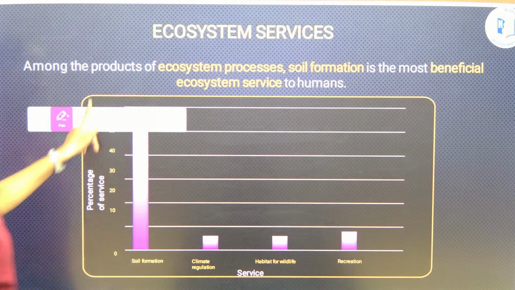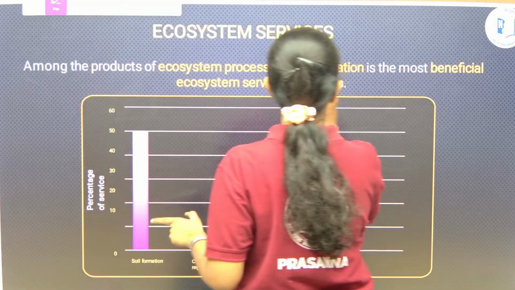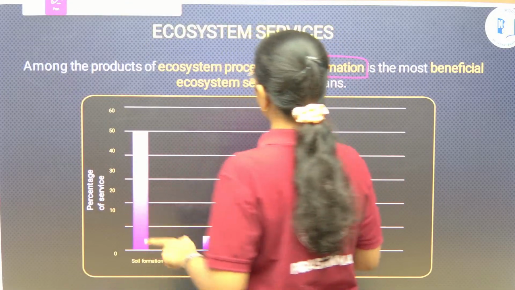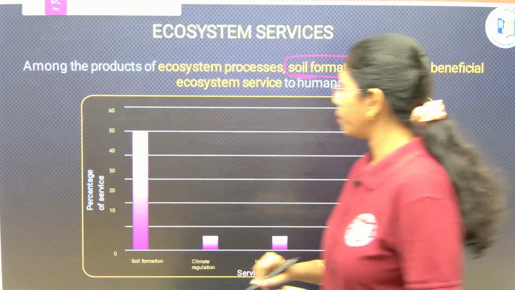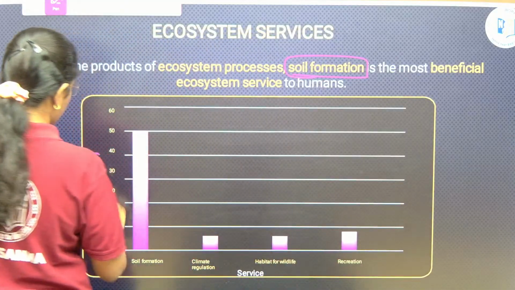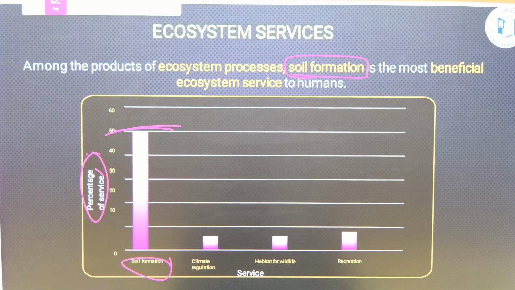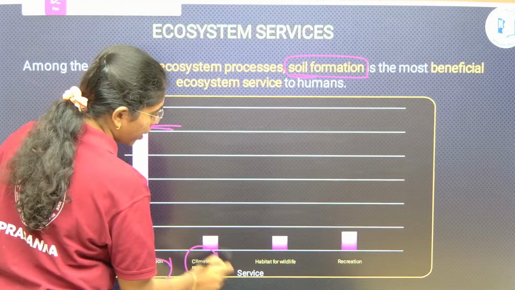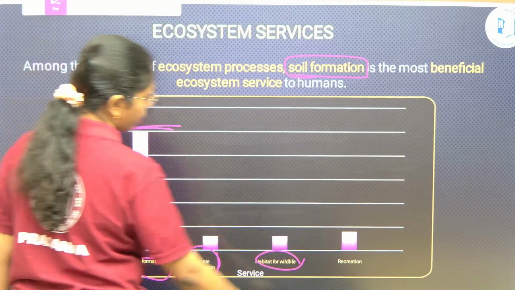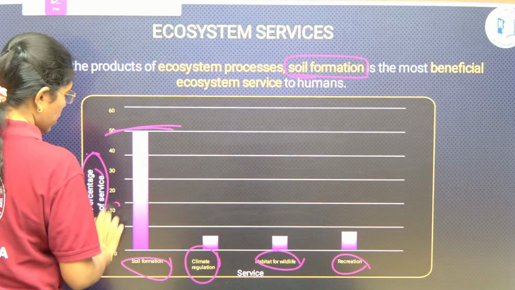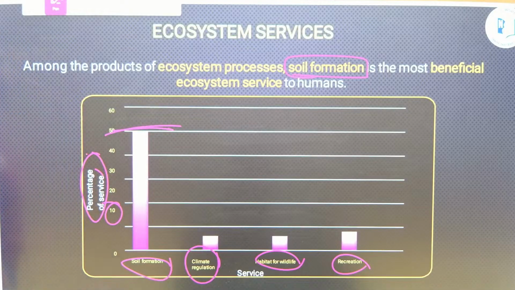Okay, so here if you see percentage of service, soil formation is around 50, it is showing around 50% of service. All the others like climate regulation, habitat and wildlife reincarnation, that is below 10%. Okay. So, highest ecosystem service is what, ma?